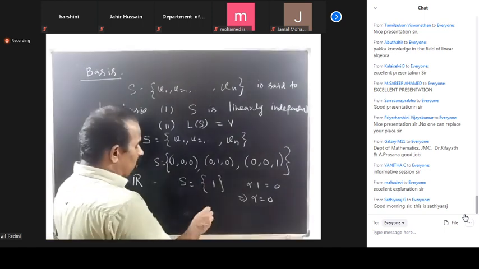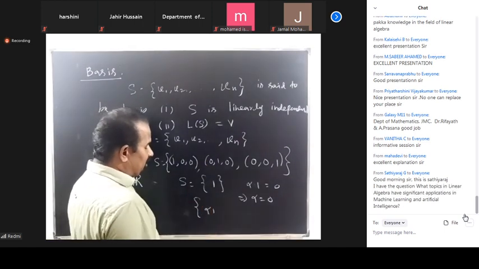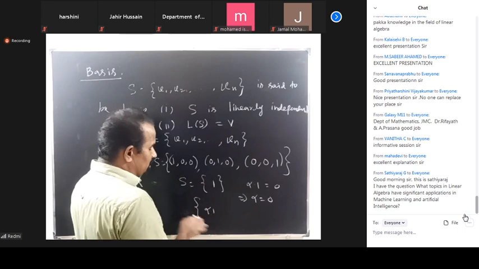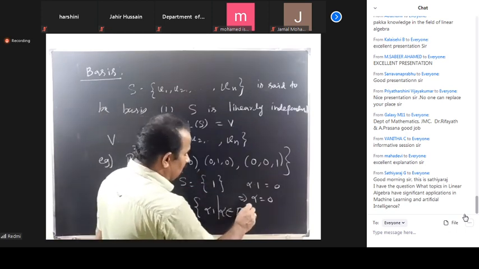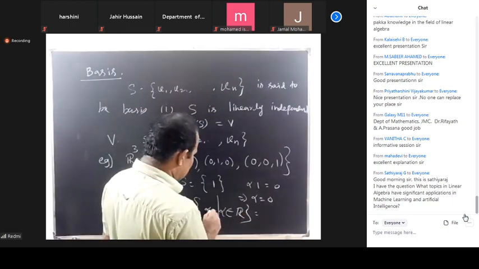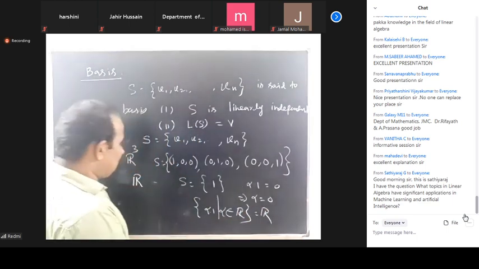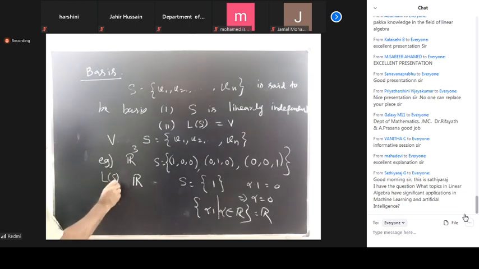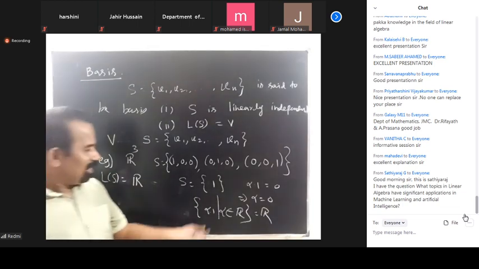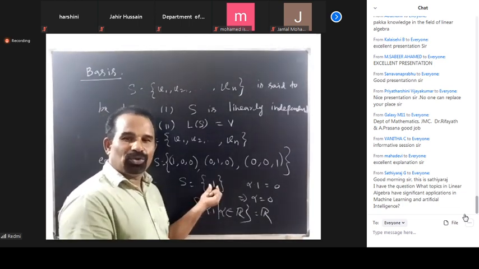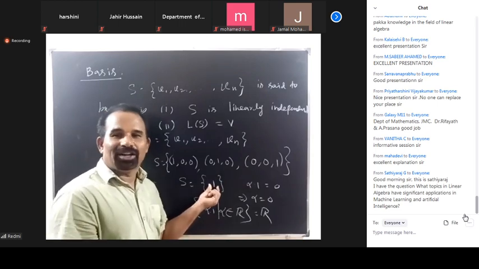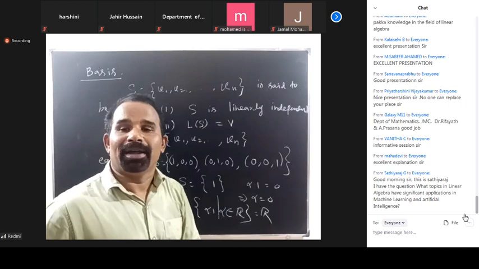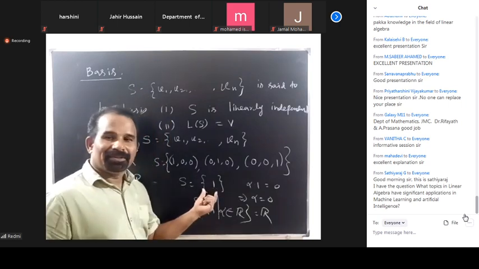Span: the set of all linear combinations of a finite set of elements, with alpha belonging to R. Therefore, this is nothing but R, so the linear span of S is R. Now, instead of 1, if you take 2, 2 is also a basis. If you take 3, it is a basis. If you take any non-zero element, it's a basis.